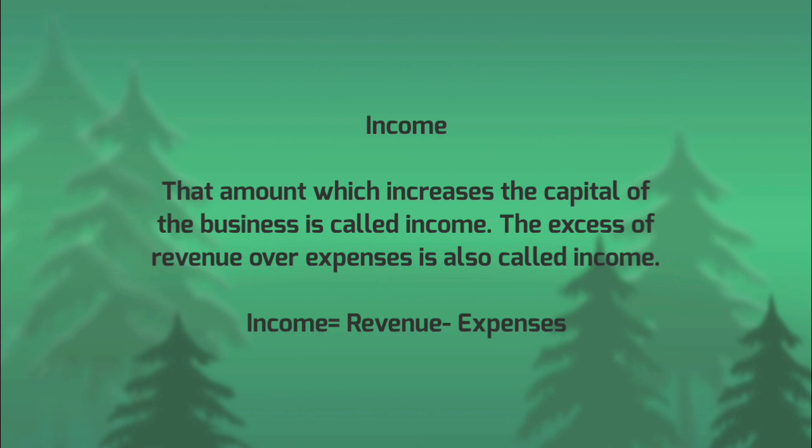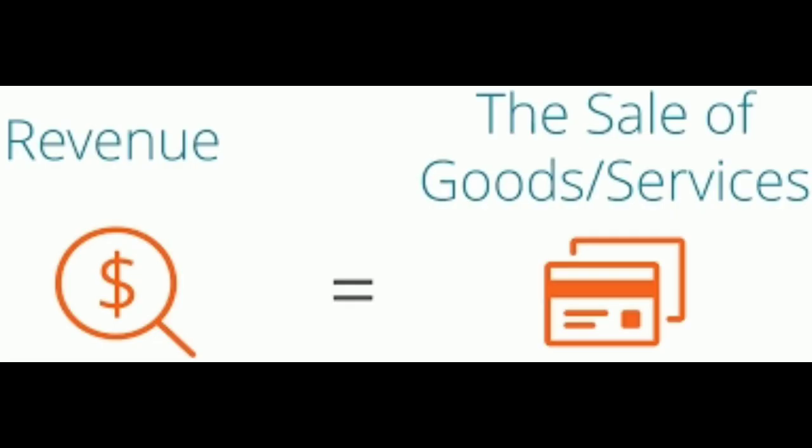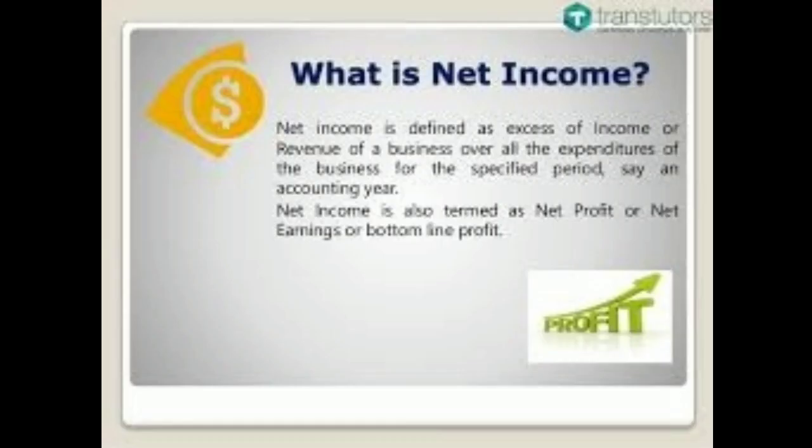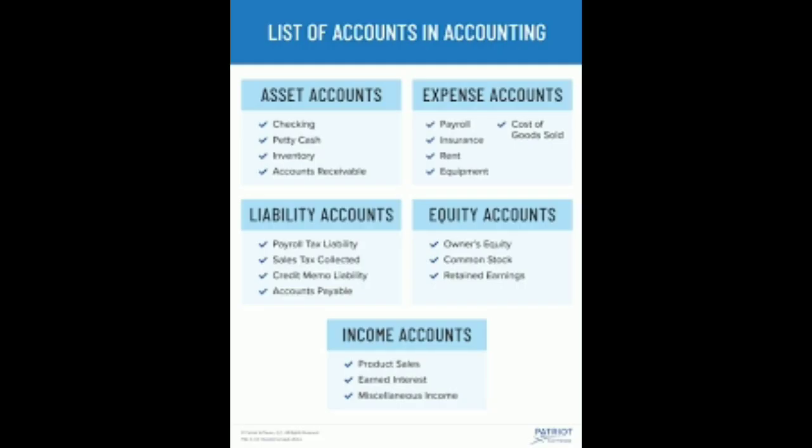Income will increase the capital or earning capacity of a business concern. Actually, income means the return or earnings of a business concern. So income also we need to record, along with expenditure and expenses. The main objective of a business concern is to generate income. That is the standing purpose of a business concern.